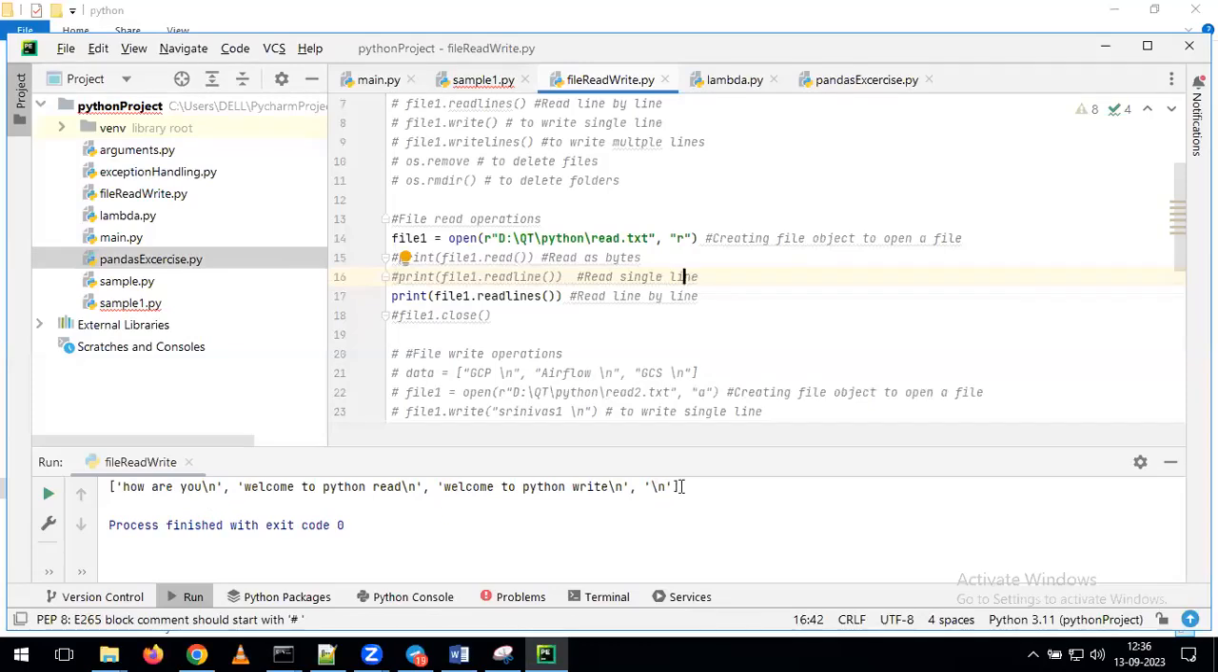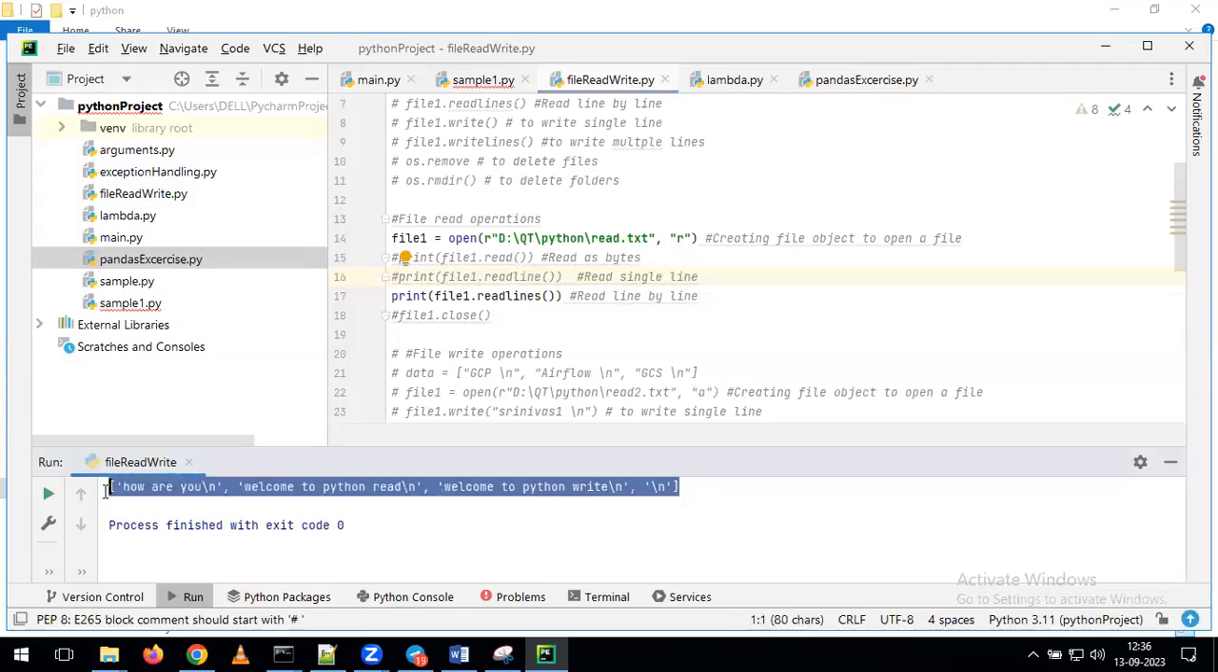Now tell me, whenever we get the output in square brackets, what does it mean indirectly? It's a kind of list. Internally, it is reading all the lines and creating a kind of list for them. But forget about that. Our intention here is to understand how it performs the reading operation. With readlines, it gives all the lines of the data in your output.